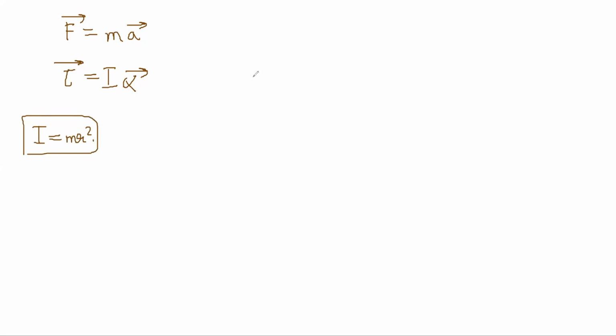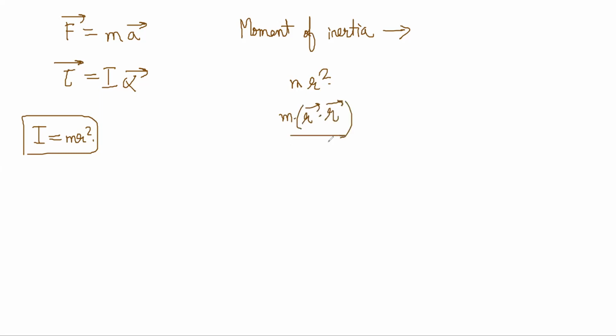So moment of inertia basically measures... Sir, is moment of inertia a vector or a scalar quantity? It is a scalar, it's like mass. M r square, r dot r is scalar. So it is like a mass. It has a value.